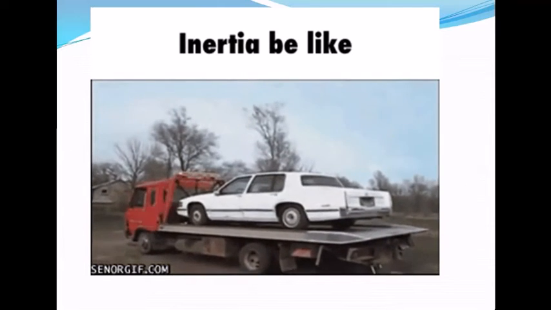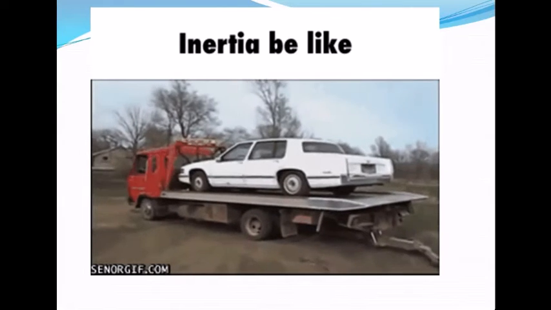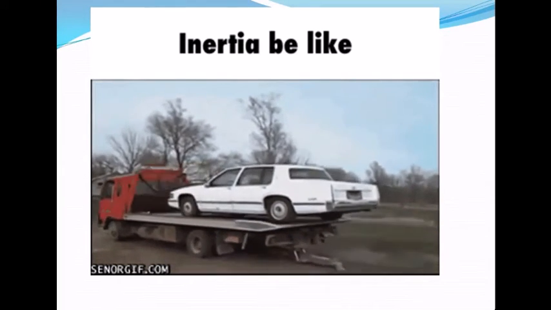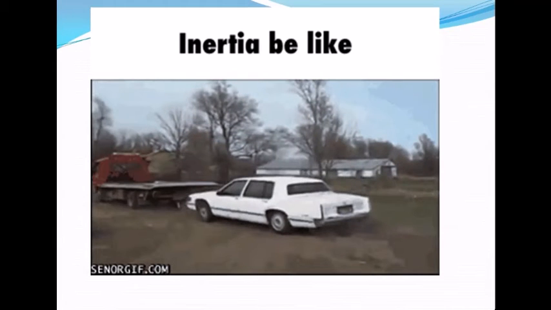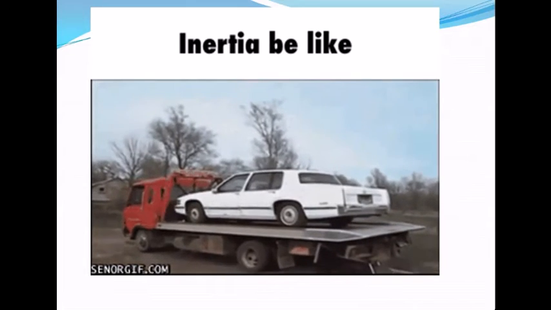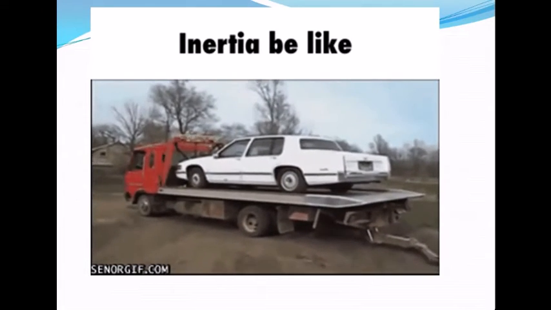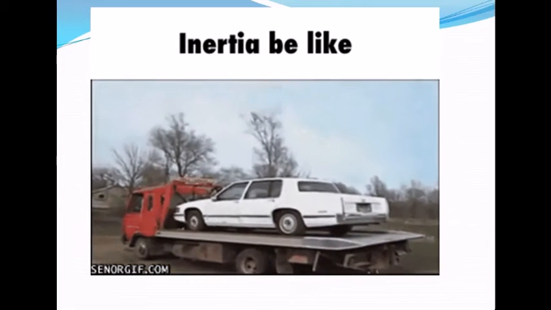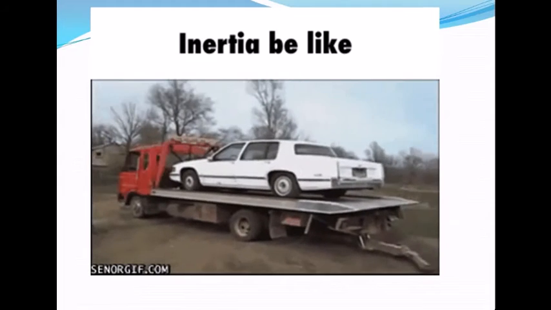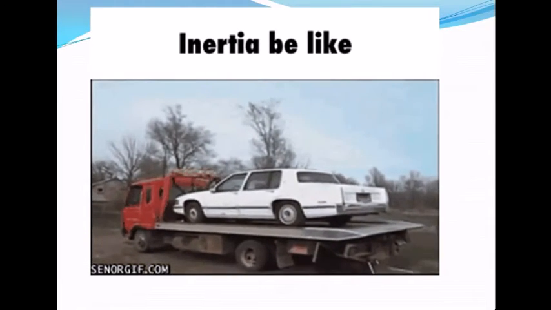Inertia is the inherent property by which a body opposes the change in its state of rest or state of uniform motion. As you are seeing in this picture, there is a car on the back of a truck and the truck starts to move. As soon as the truck starts to move, the car remains at its state because it opposes the change of state, and it will fall down. It is an example of inertia of rest.